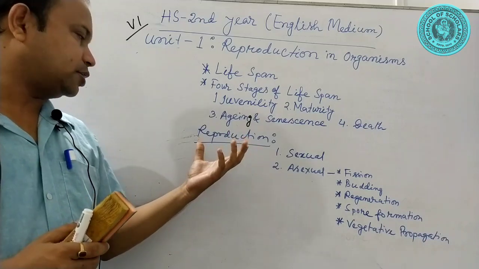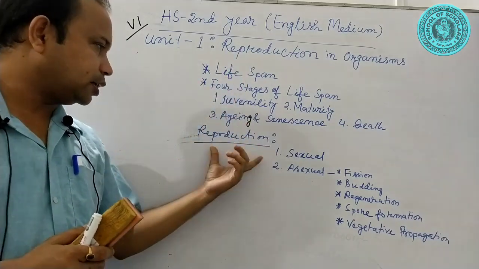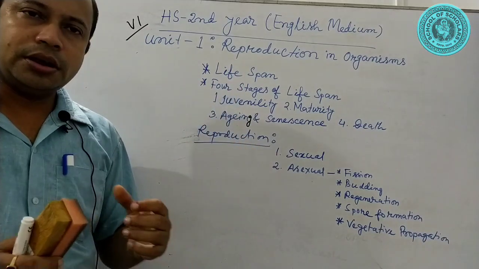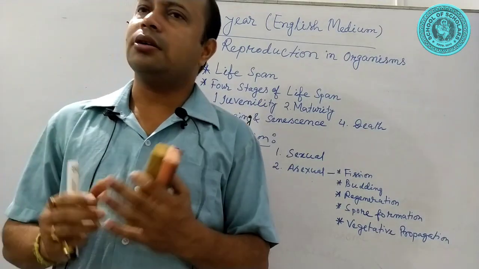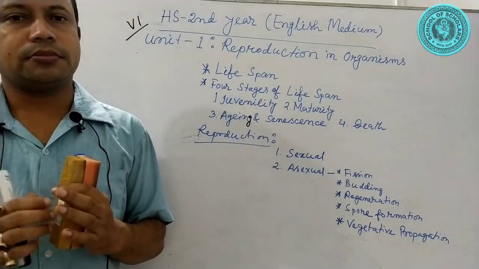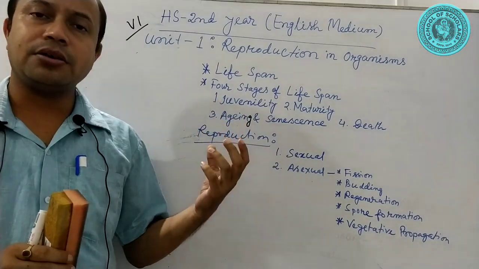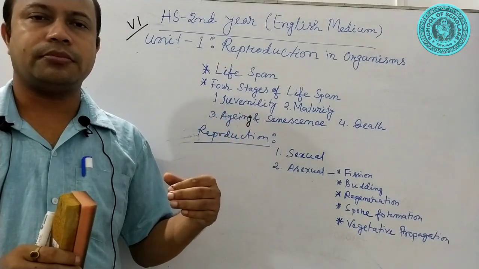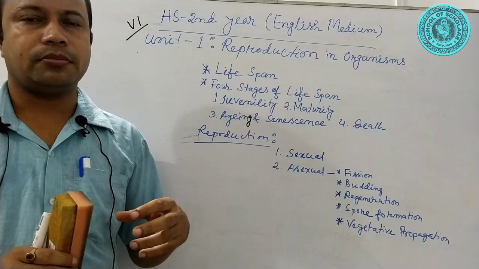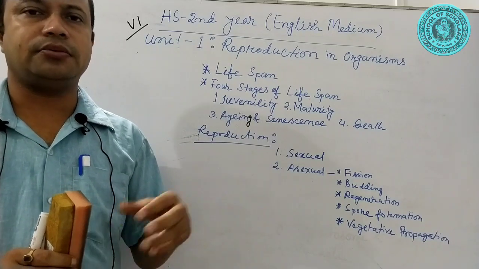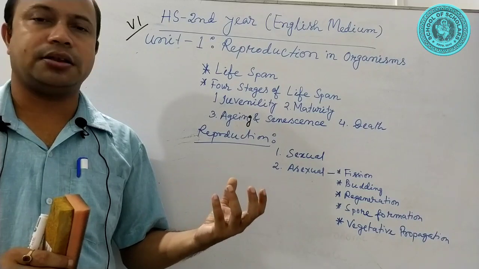Now I am going to discuss our main topic, reproduction. Reproduction is an important characteristic of living beings. Reproduction is the process of development or birth of individuals from existing parents.